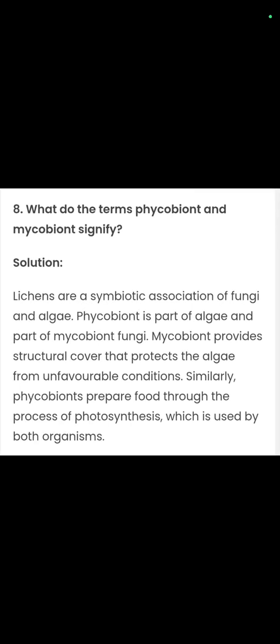What do the terms phycobiont and mycobiont signify? Phyco means algae, myco means fungi. So this is the symbiotic association between algae and fungi, which is called lichens. Phycobiont is the algal part and mycobiont is the fungal part. Mycobiont provides structural cover to algae from unfavorable conditions. Phycobiont prepares food by the process of photosynthesis, which is used by both the organisms.